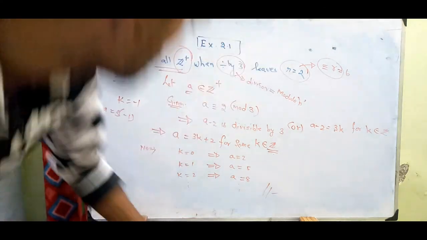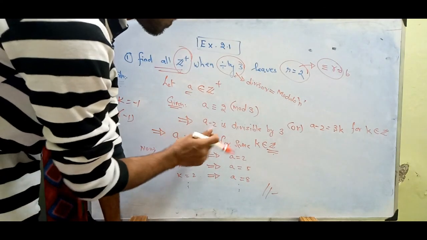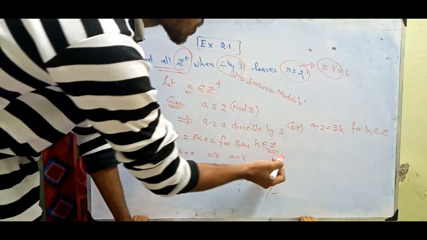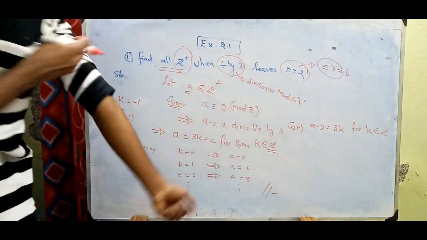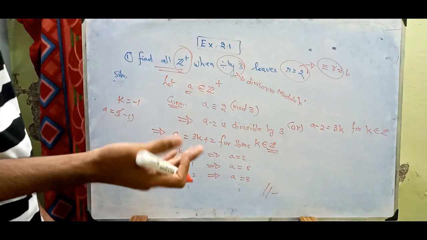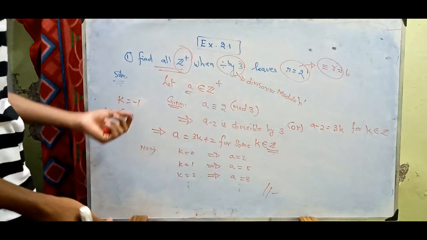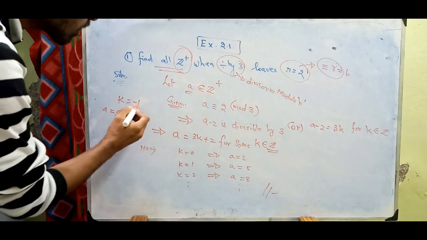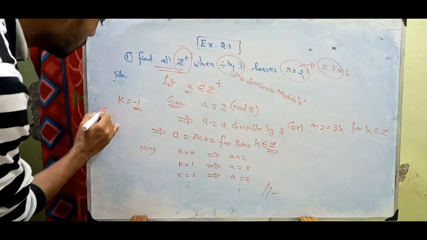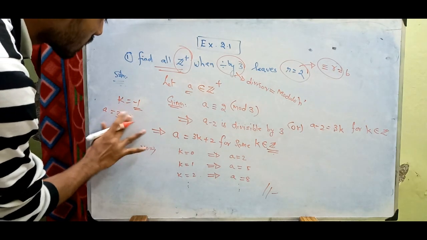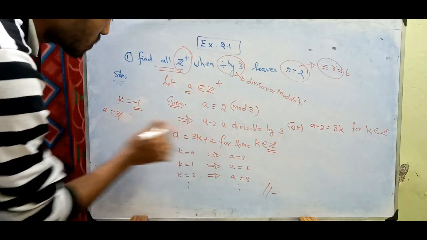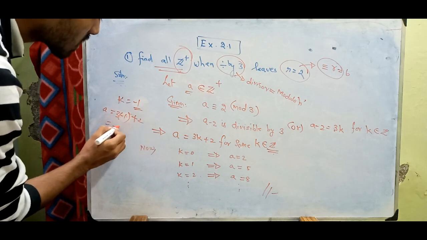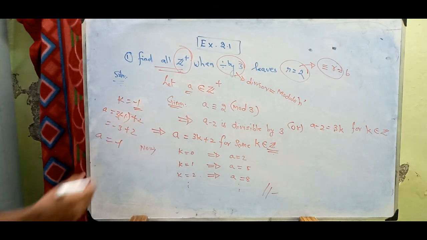Here, a equals 3k plus 2 for some k belonging to integers, right? On the right-hand side we have positive values and on the left-hand side negative, and in between, 0 will be there. But if we take k equal to minus 1, I am substituting k equal to minus 1 in this equation. So a equals 3 times minus 1 plus 2, right? 3 into minus 1 is minus 3, plus 2, it is going to be minus 1. So a equals minus 1.